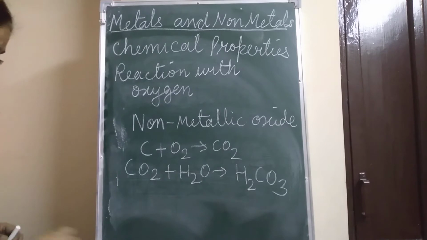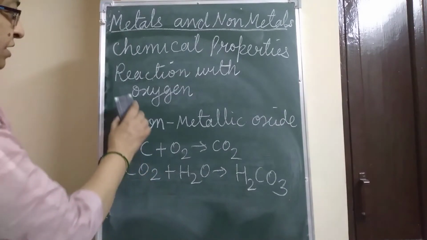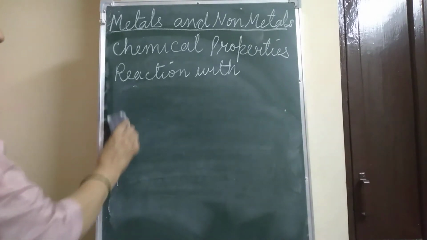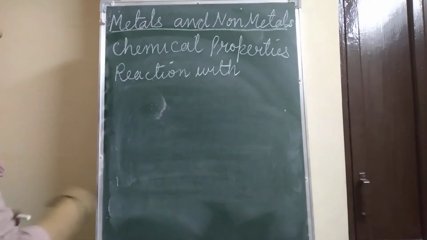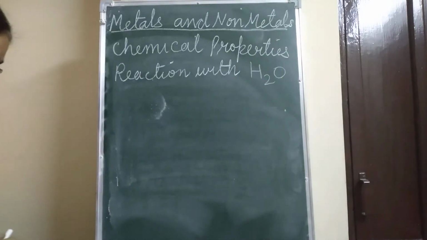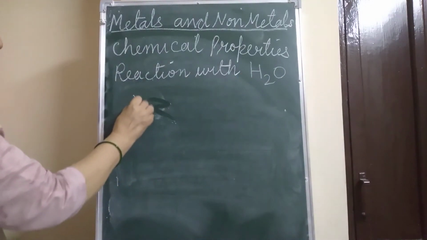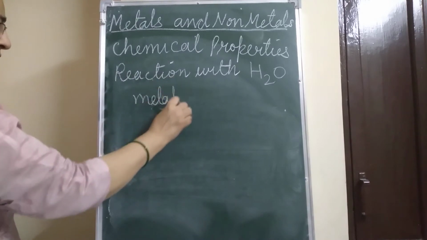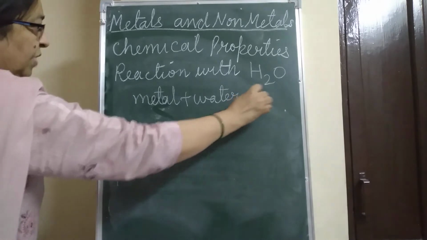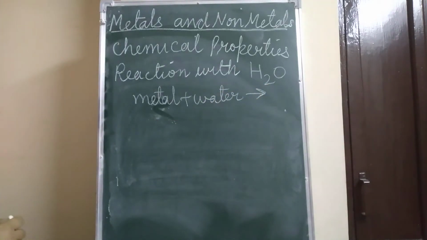Now reaction with water. Metal plus water, what is formed?